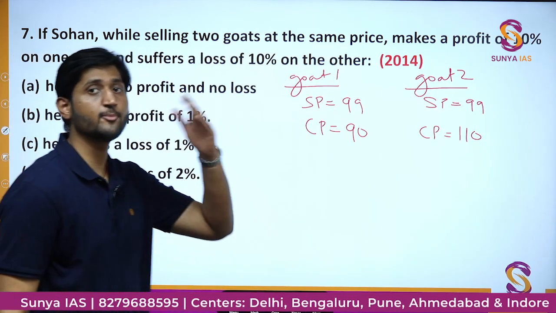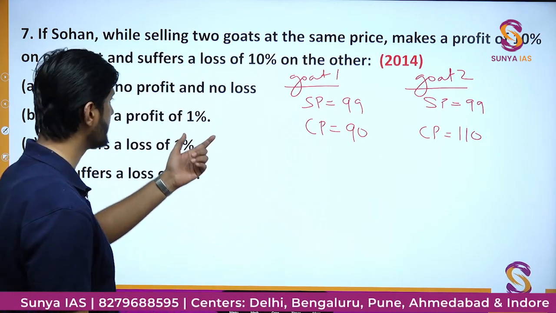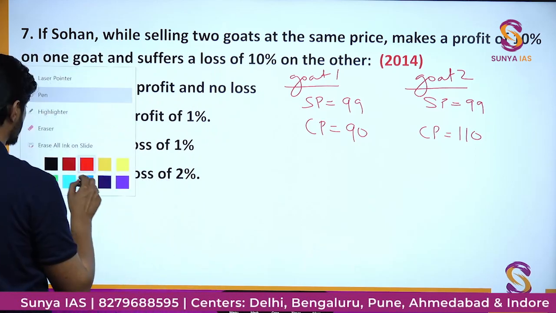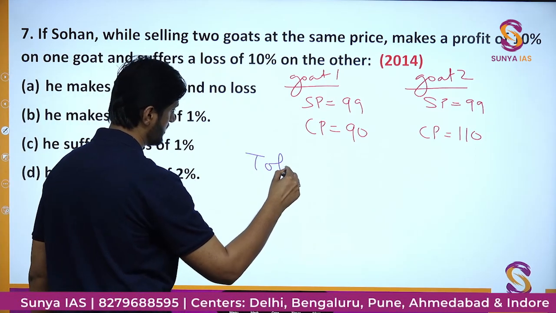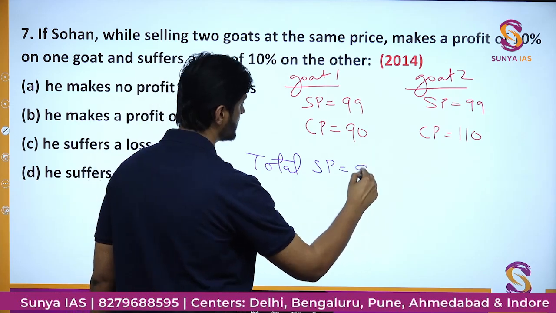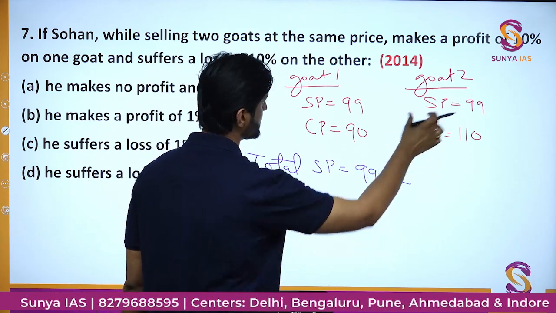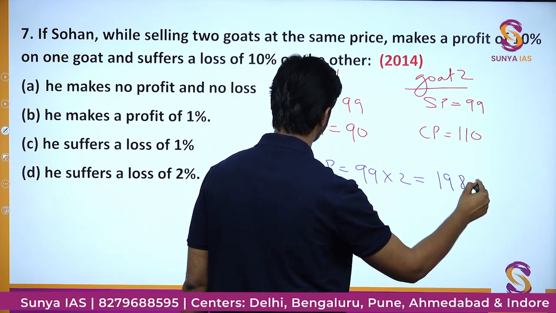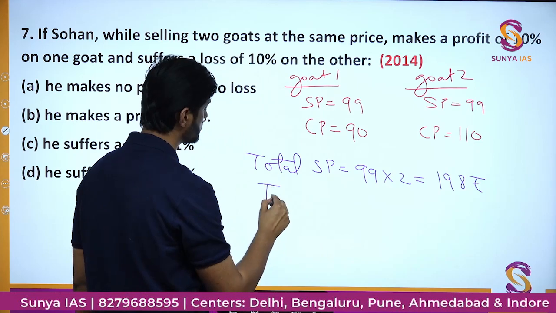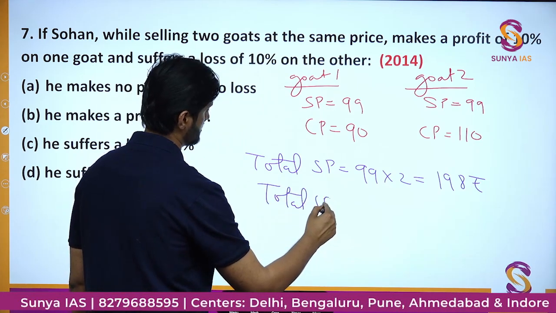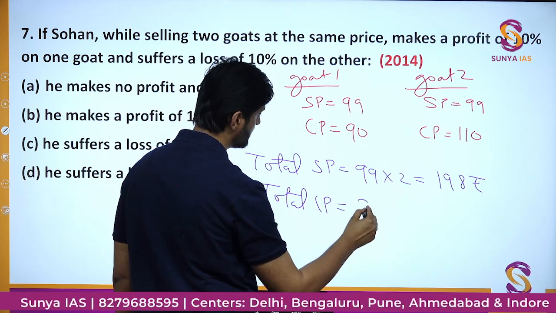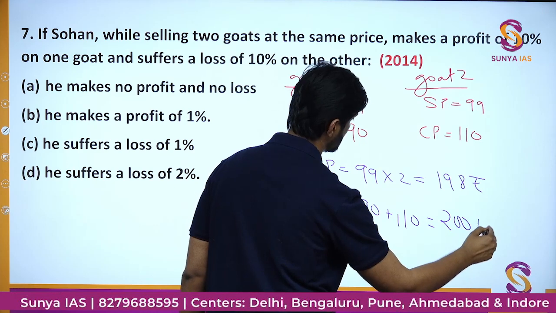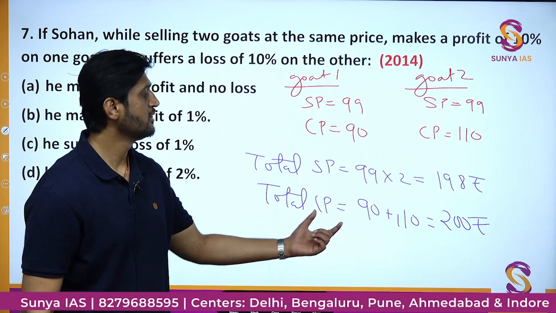What is the overall profit and loss percent? That we can find by finding overall cost price and overall selling price. So the total selling price in this transaction, total SP, is going to be 99 into 2, or 99 plus 99, both are the same thing. We get 198 rupees as the total selling price. And what about the total cost price? We get 90 plus 110, that is 200 rupees as the total cost price.